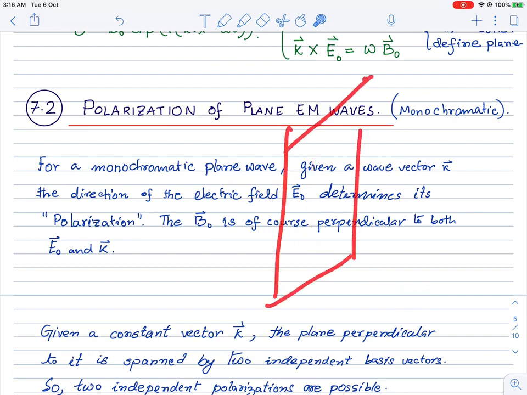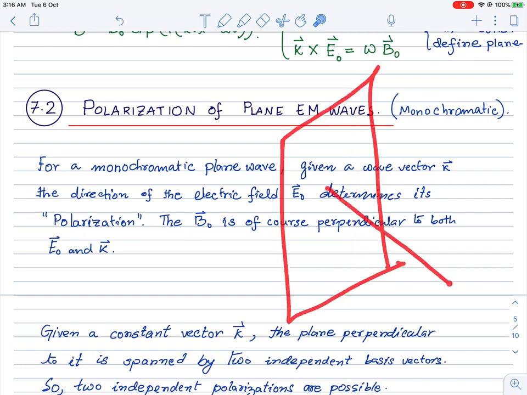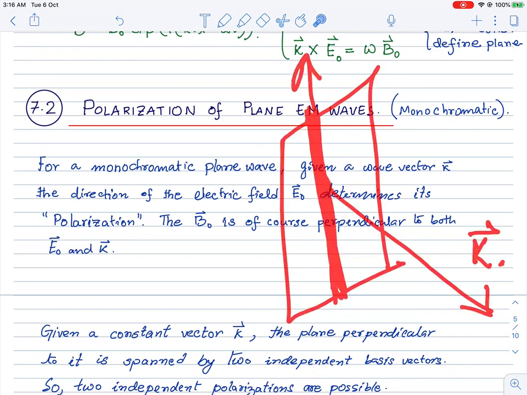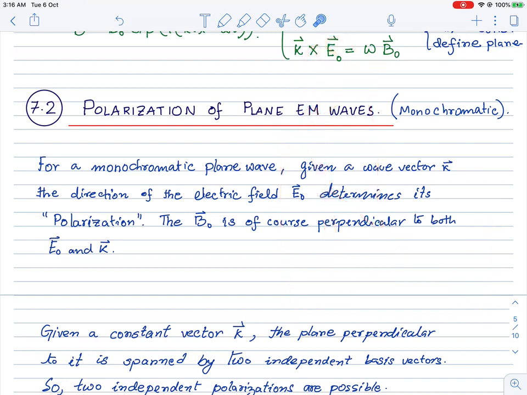Now, say there's some plane like this, and this wave vector k. It can happen that the electromagnetic wave is oscillating along some given direction in this plane. If it is oscillating in a given direction like this, then at a particular point at various instants of time the electromagnetic field is oscillating along this direction, and therefore the amplitude is pointed along this direction n.